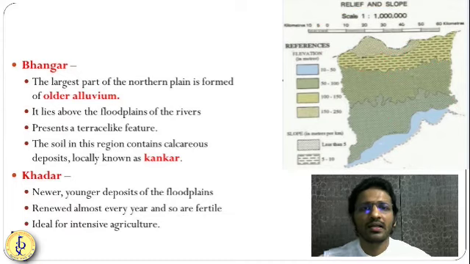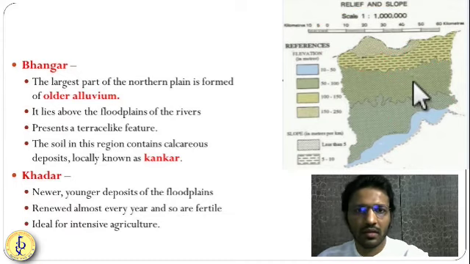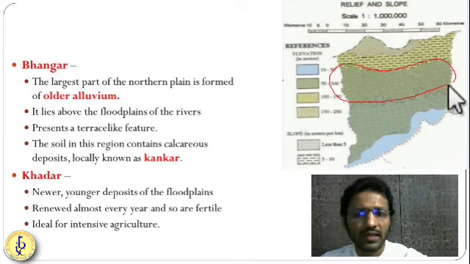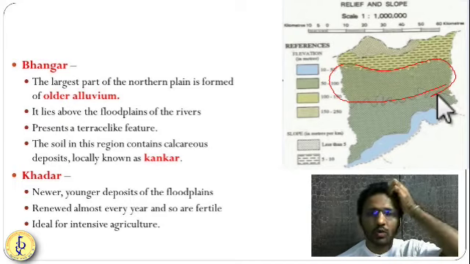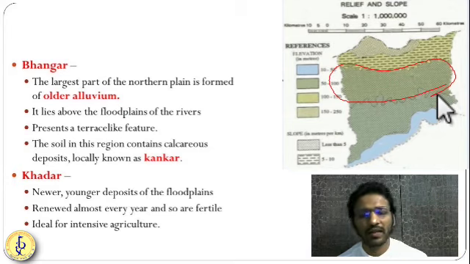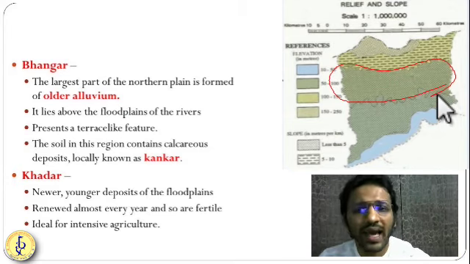Now the third region is known as Bhangar. This is the oldest, finer alluvium deposits. The maximum portion of this plain is occupied by the Bhangar. The largest portion of this northern plain is covered by the Bhangar, and here the soils are not very fertile.